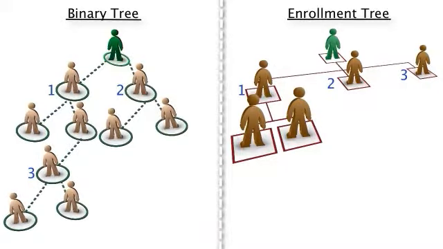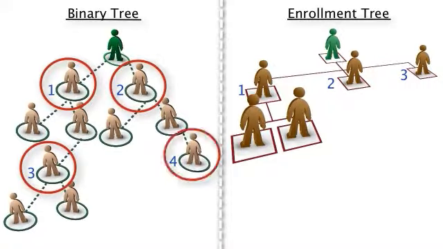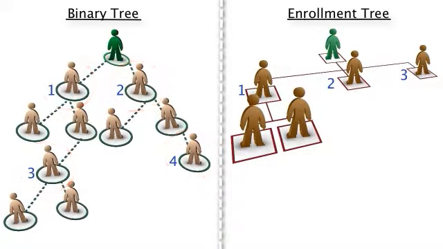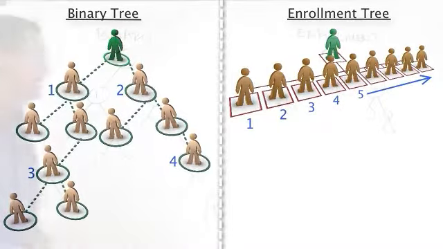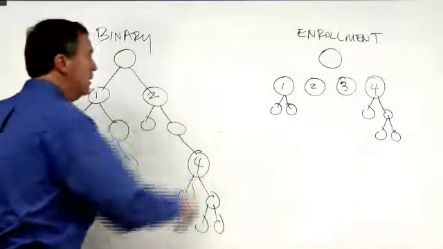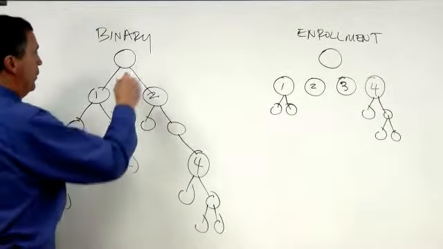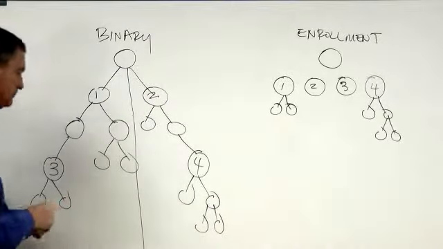Let's say you now sponsor your fourth person and put them right there. This is nothing but a placement tree. You directly sponsored 1, 2, 3, and 4, but they're not directly under you. They're somewhere in the binary tree. Your fourth person is a brand new frontline leg to you in your enrollment tree. If you personally sponsor 50 people, you're going to have 50 enrollment tree legs, with these people somewhere in the binary. So there's a left and a right leg.